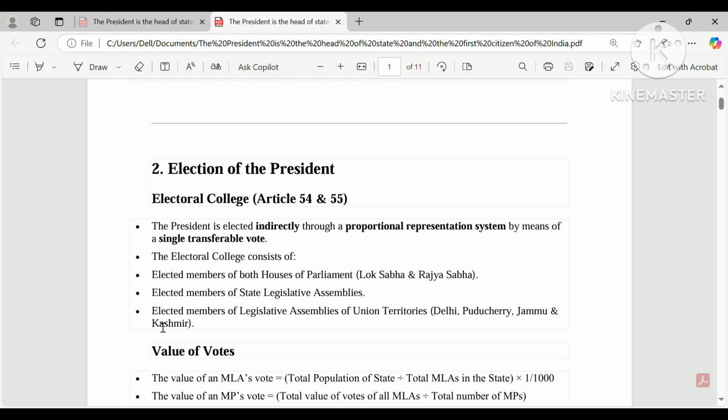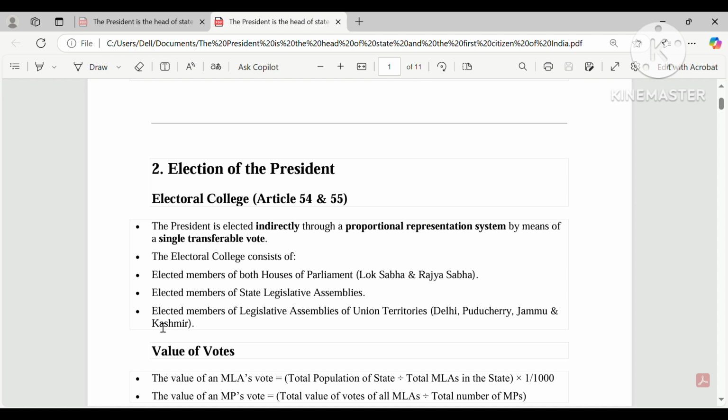And the last line, elected members of the legislative assembly of union territories Delhi, Pondicherry, Jammu and Kashmir. You know that there are 8 union territories, of which 3 have their legislative assembly, a Vidhan Sabha where elections are held and contested by different parties to form the local government or the state government.